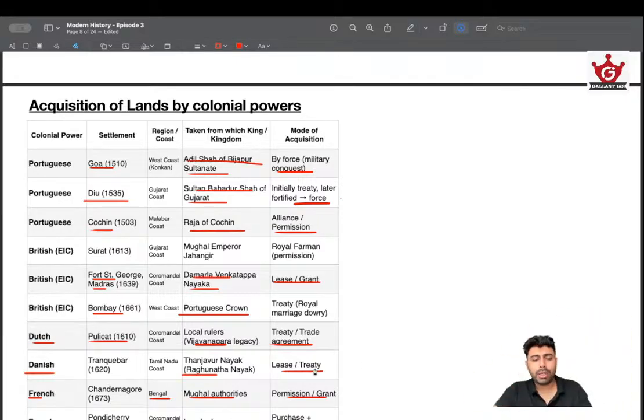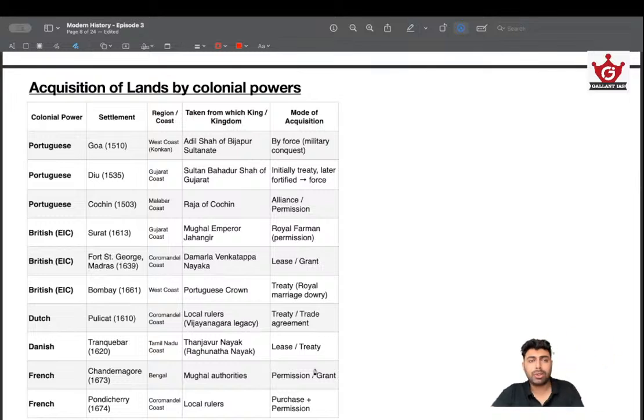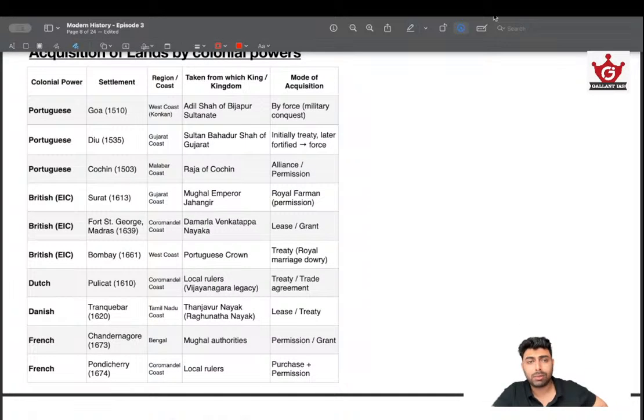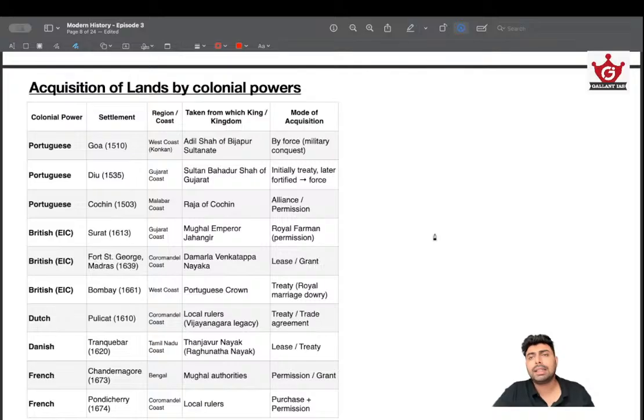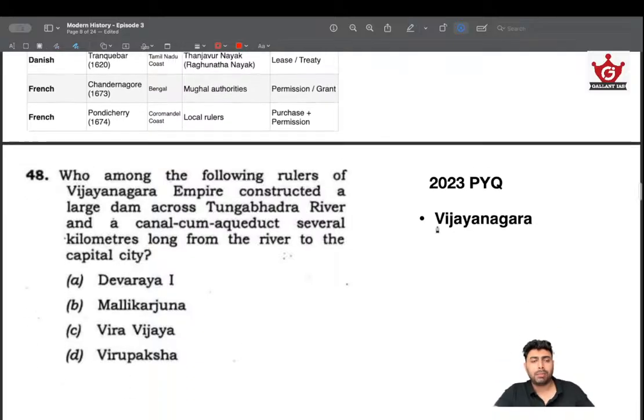And this is a comprehensive list you can use to actually understand how they have captured and which all territories these colonial powers have captured. So this gives you an idea. Try to make these tables so that you can easily look at the information, and just by a glance you can learn more things rather than reading it in passages. So that's one thing I highly recommend. So you may take a screenshot of this and you can use it later. I'll wait 3 seconds. And yeah, that's all. Moving on.